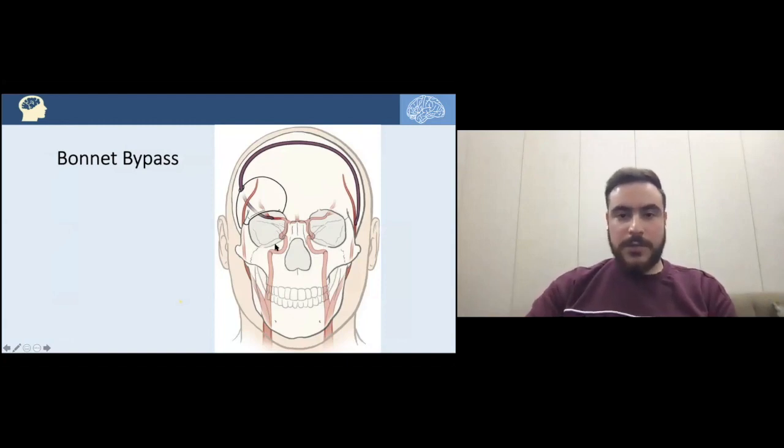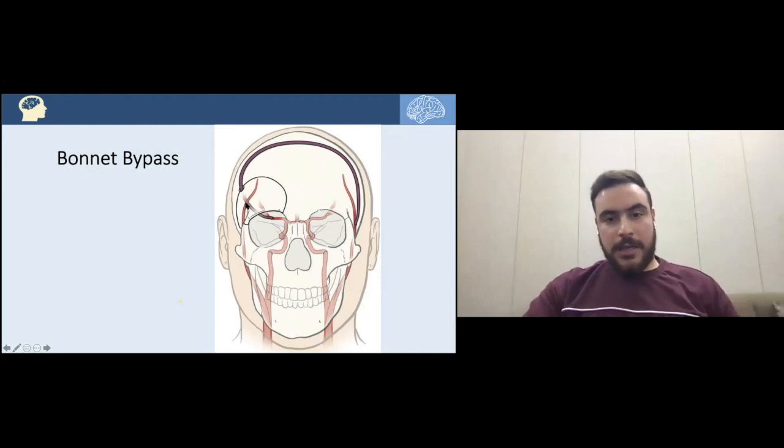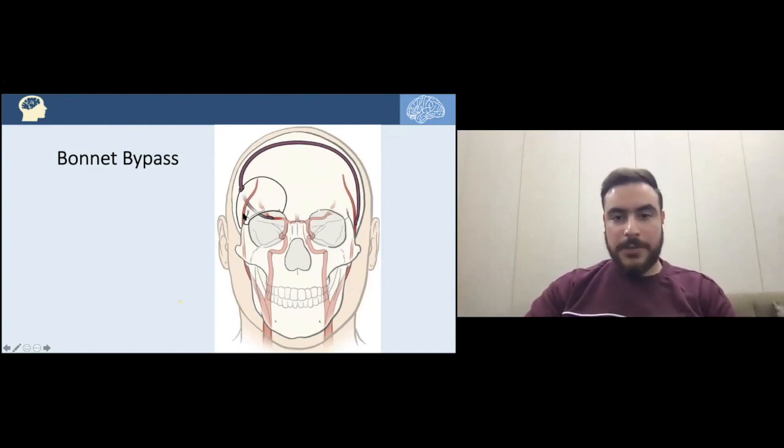So for instance, if we have a compromised right ICA, the internal carotid artery, as you can see here, and we are thinking of doing a bypass, we are considering the superficial temporal artery of that side. In an unfortunate scenario, this is a hypoplastic superficial temporal artery, and we cannot make a direct anastomosis between that STA and the MCA.